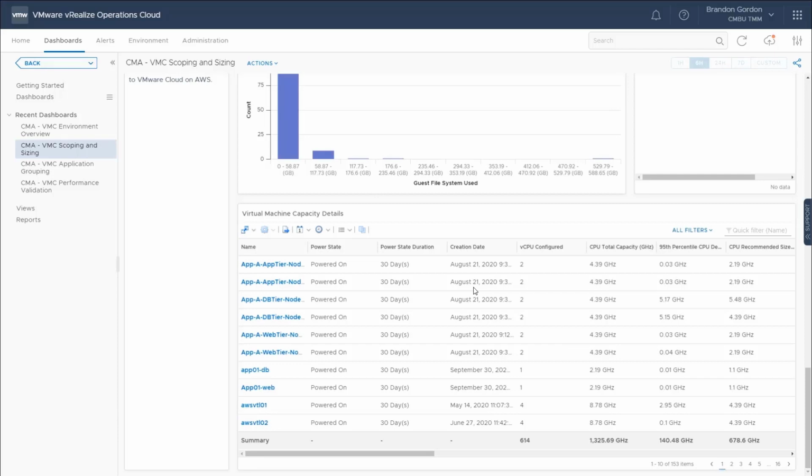And the last section down here is the virtual machine capacity details again. And with that, let me hand it over to Martijn.